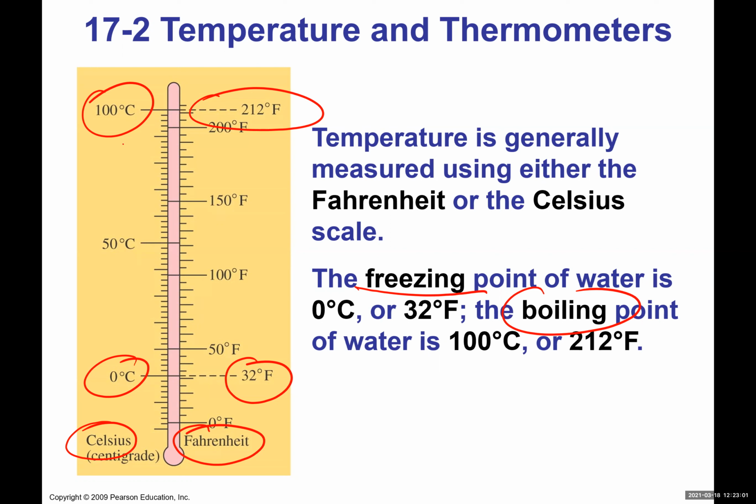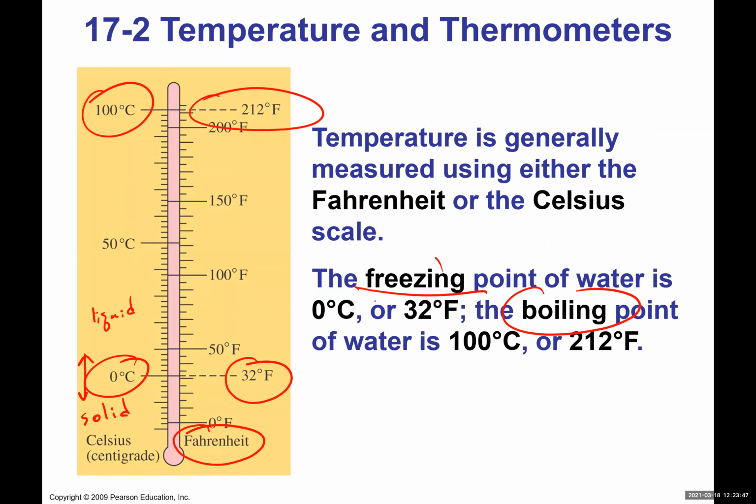That means Celsius is sometimes known as centigrade, because he takes those two critical points for water, boiling and freezing, and breaks it down into 100 equal parts, just like centimeters relative to a meter. Obviously those points are important, because Celsius has a scale relative to water. Here you have water in solid form, and 0 represents where it changes phase, changes state. It goes from solid to liquid.